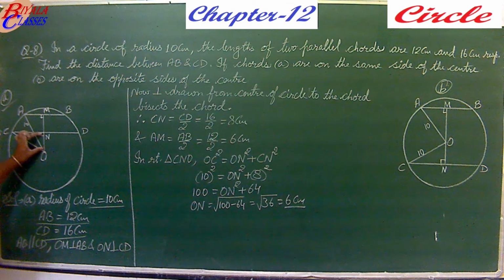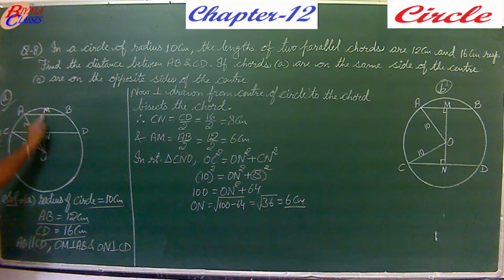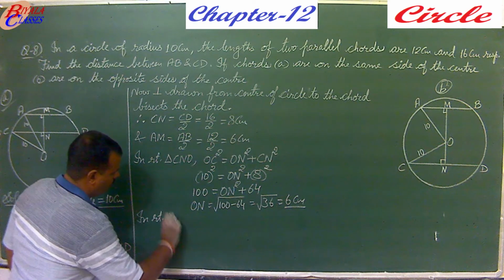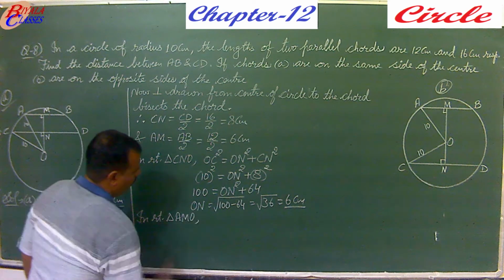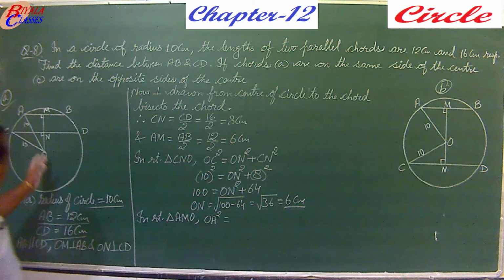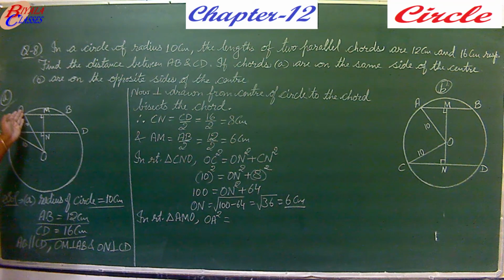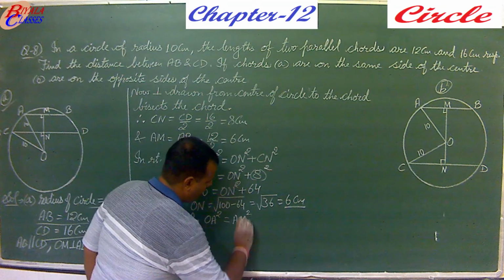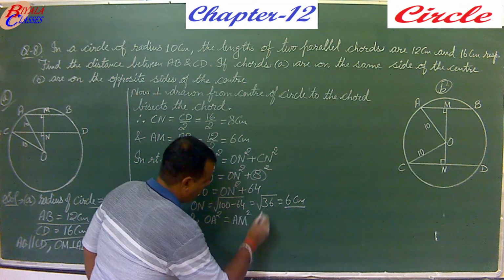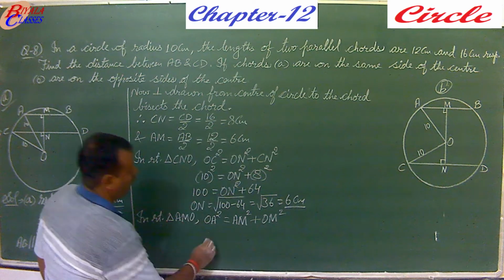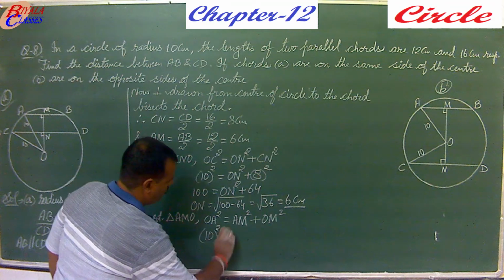So ON is 6. In the same way, take the triangle AMO and calculate OM. In right triangle AMO, you have OA squared as the hypotenuse. So OA squared equals AM squared plus OM squared. So what is OA now? It is the radius, 10 squared.